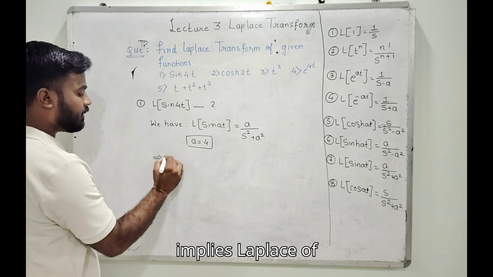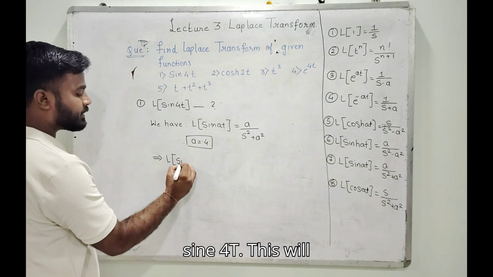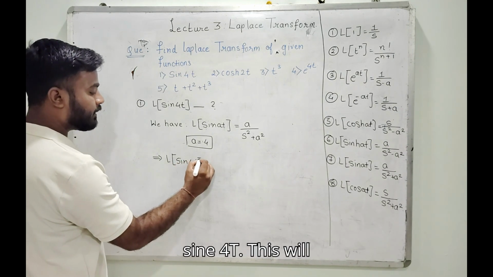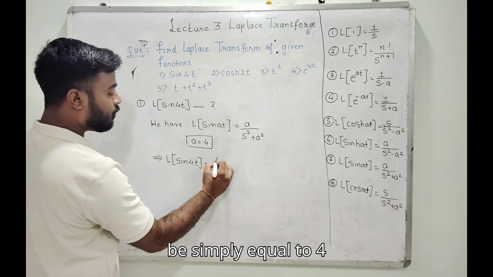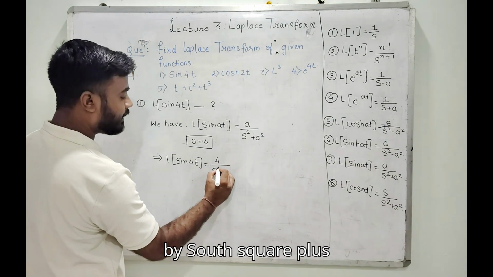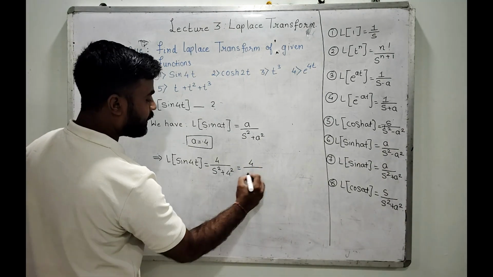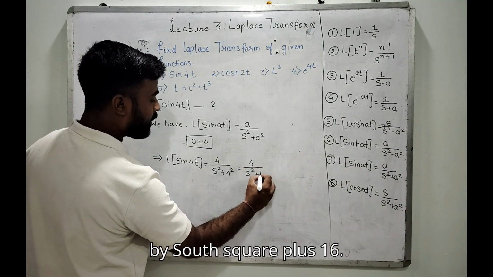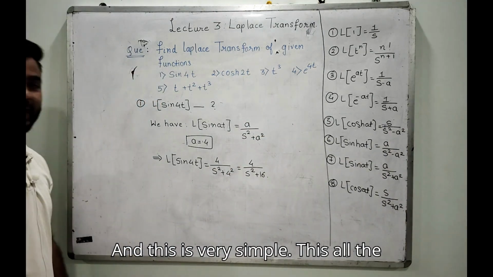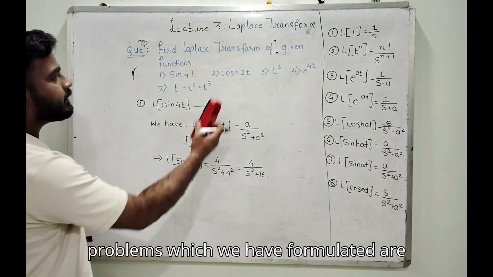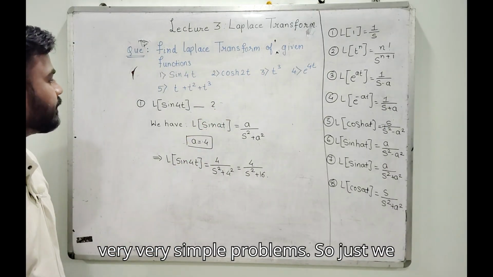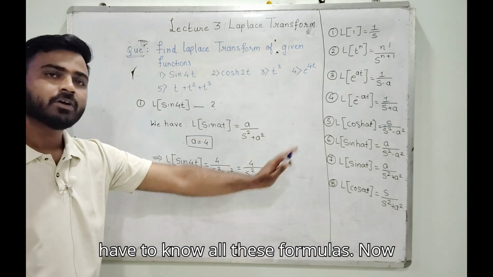That implies Laplace of sine 4t will be simply equal to 4 divided by s square plus 4 square, which is 4 divided by s square plus 16. This is very simple. All the problems which we have formulated are very simple, so we just have to know all these formulas.